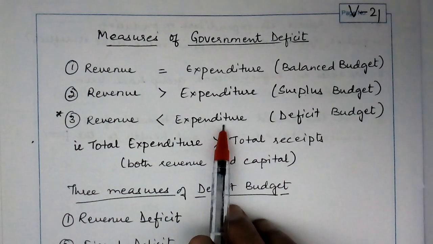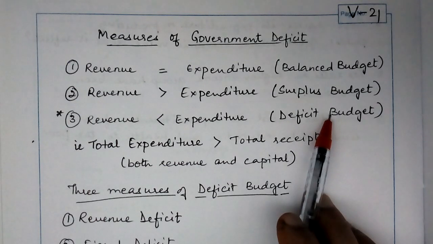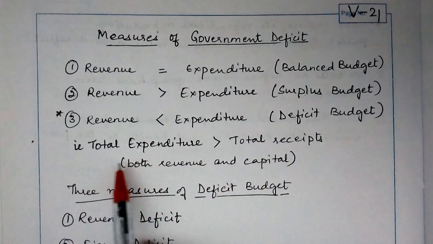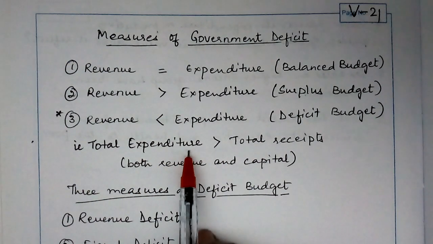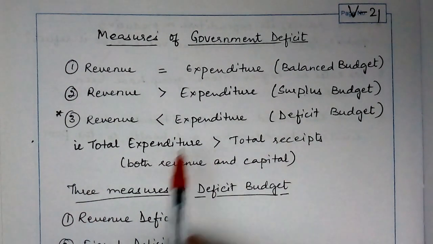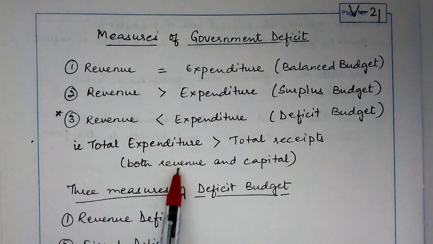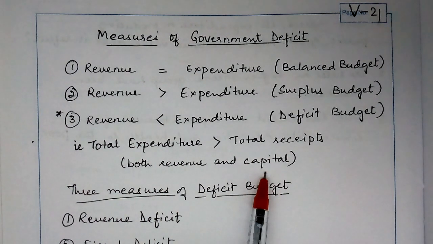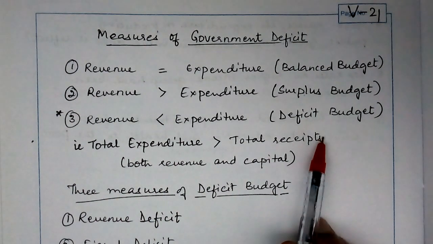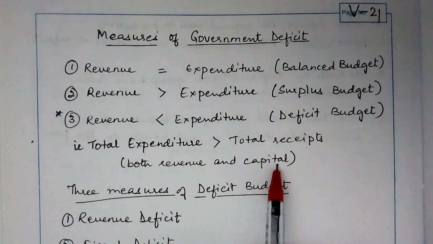That is, when the expenditure is more. This kind of a budget is called a deficit budget. It means that the total expenditure is greater than total receipts. What was the total expenditure? It was both the revenue expenditure as well as the capital expenditure. And hence the total receipts would be equal to the revenue receipts plus the capital receipts.